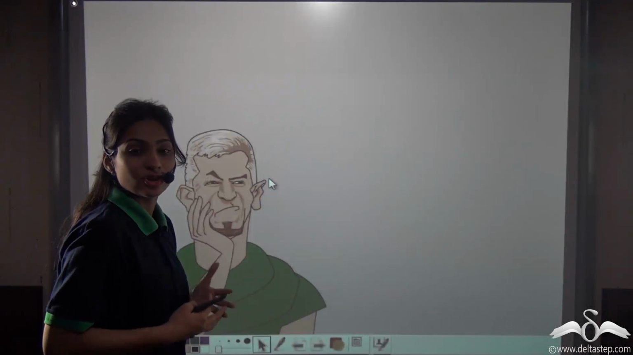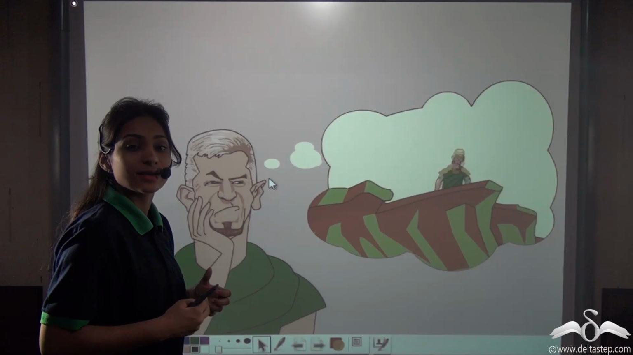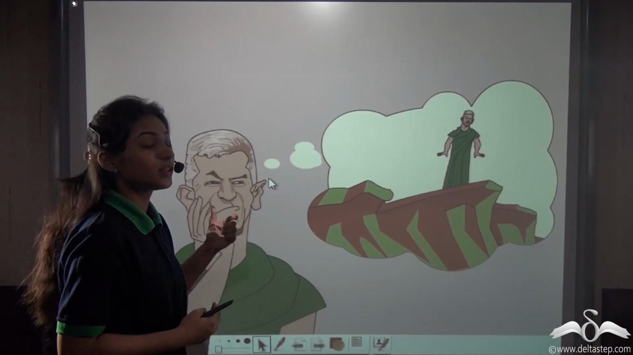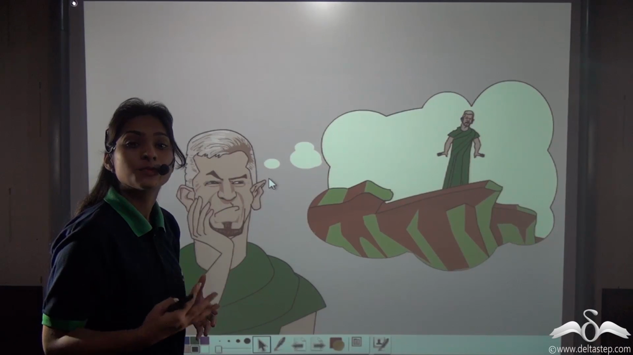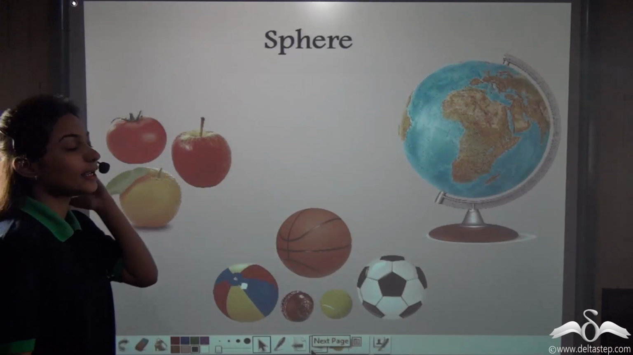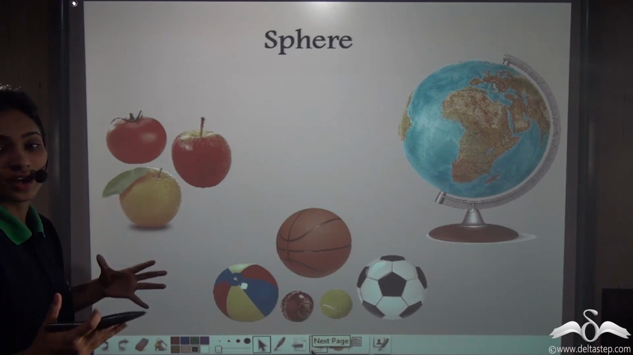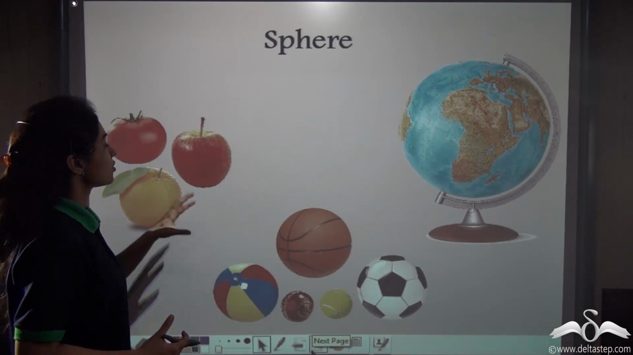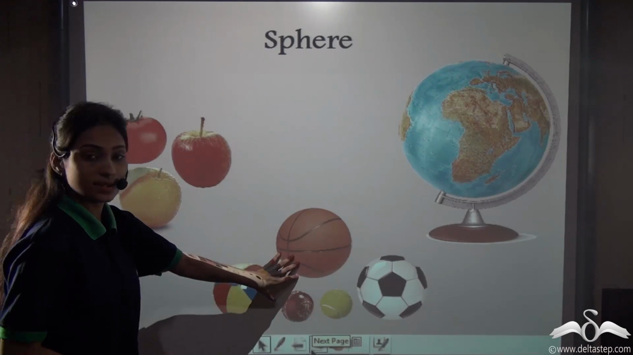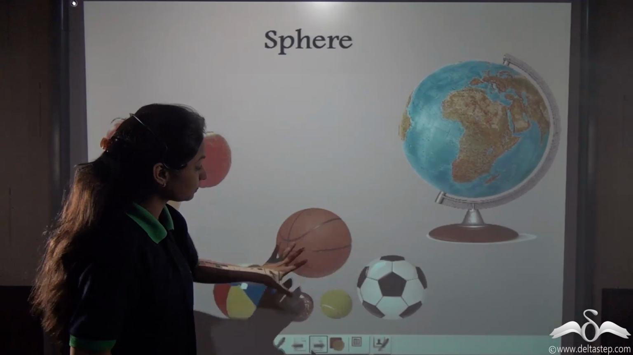So the earth is actually round, and we can say it is like a ball. It is a three-dimensional object. Now this shape is actually called a sphere. Now in daily life, we come across a lot of things that relate to sphere, such as these. You can see these fruits, the oranges, the balls. They are actually full spheres.